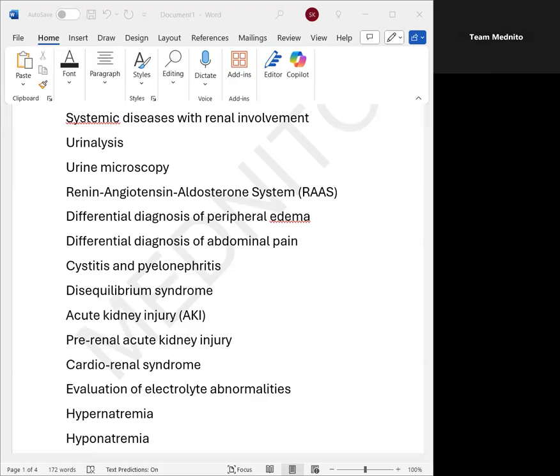Next, we talk about differential diagnosis of peripheral edema. Already we know that there are two differential diagnoses we discussed. One is the liver failure and next one is renal failure. I also want you to understand that heart failure and sometimes the venous obstruction can also cause peripheral edema in the question.